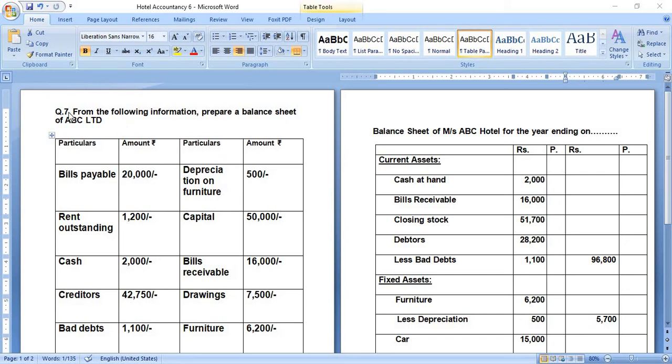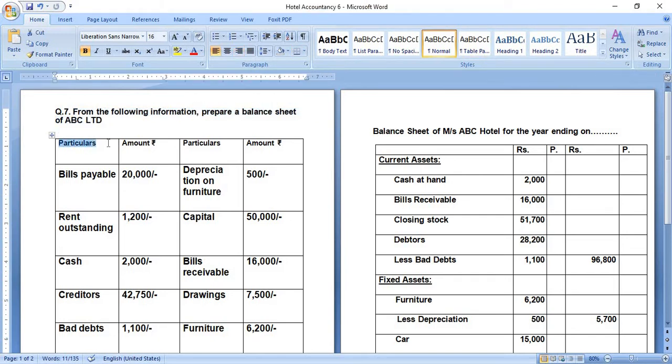Okay, now we have the second question. As we mentioned in the earlier question, that was an income statement related question. Today we're also going to discuss a question related to the balance sheet. From the following information, prepare the balance sheet of ABC Limited.